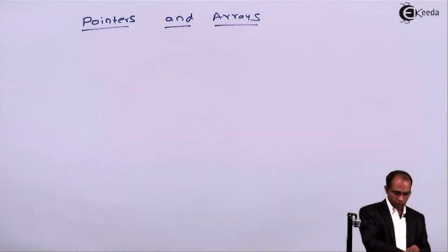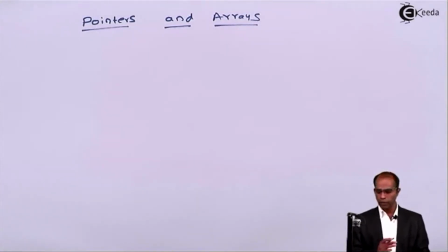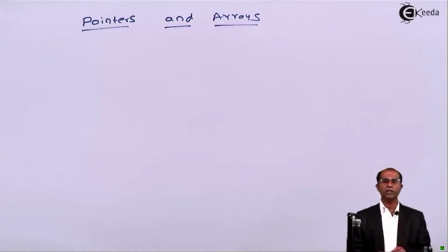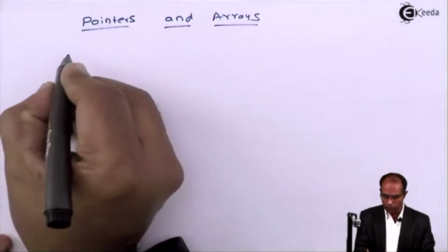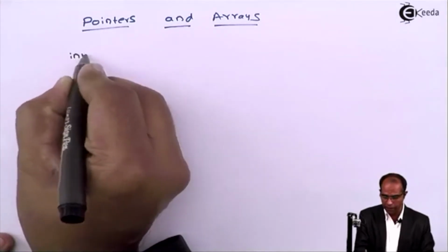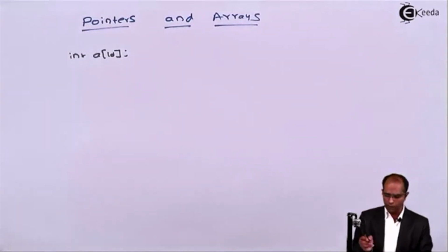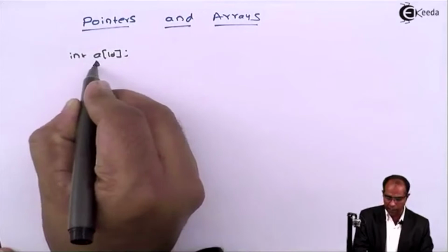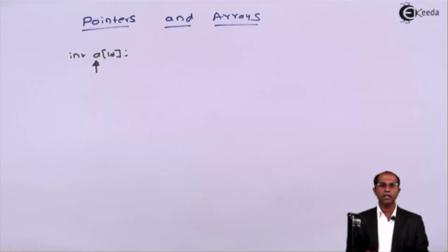Now, before we start with the pointers concepts with respect to arrays, we have to see the basic concepts of arrays. Let us put a simple declaration. Suppose I have an array declaration as int a of 10. Till now we have been saying this a as the name of the array. Apart from this, a has one more meaning. We call this a the base address of the array.